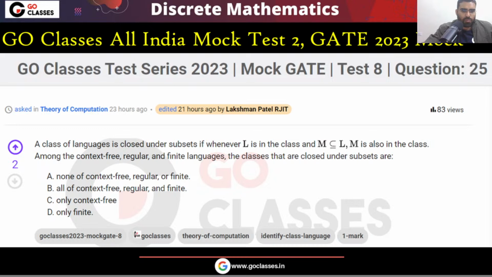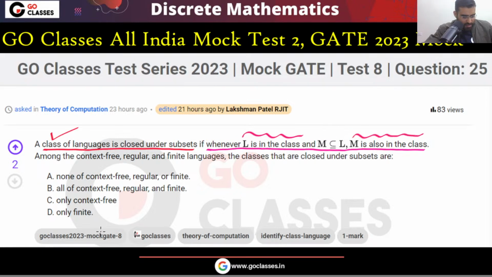This is another question from Theory of Computation in GO Classes All India Mock Test 2. The question says that a class of languages is closed under subset. A class of languages is a set in which you have languages. What does it mean? It means that whenever L is in the class and M is a subset of L, then M is also in the class.